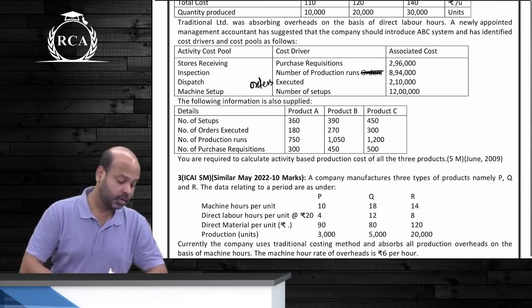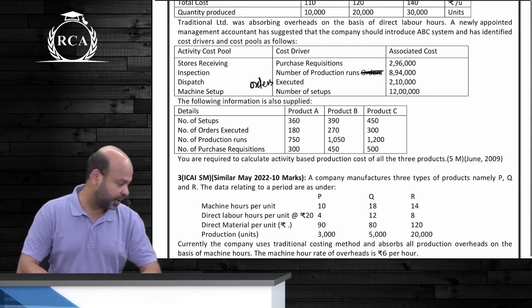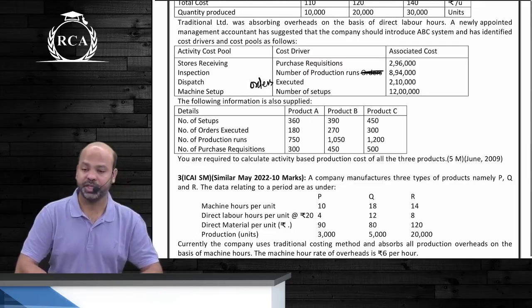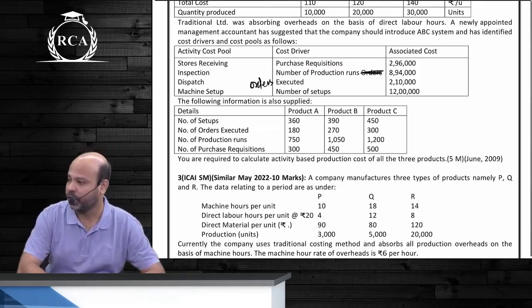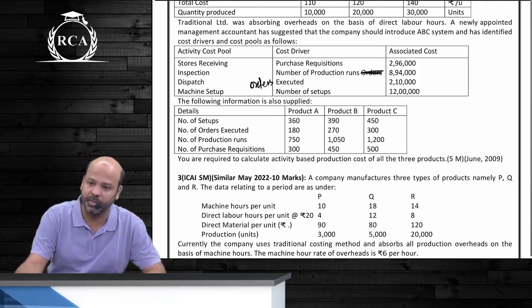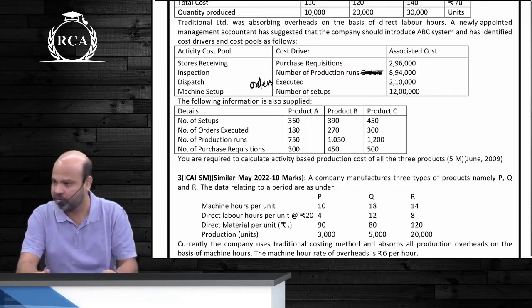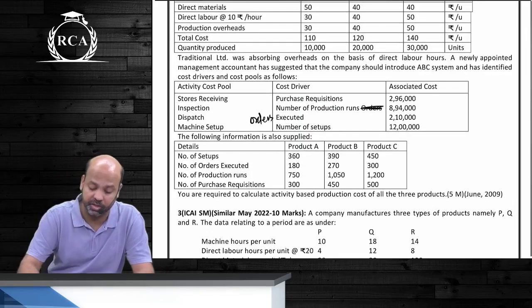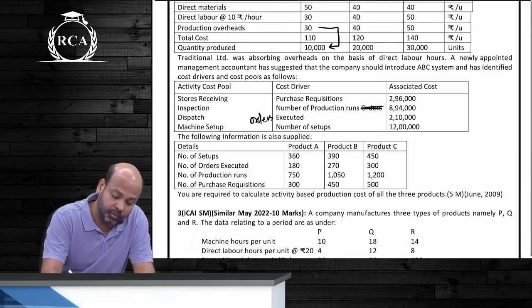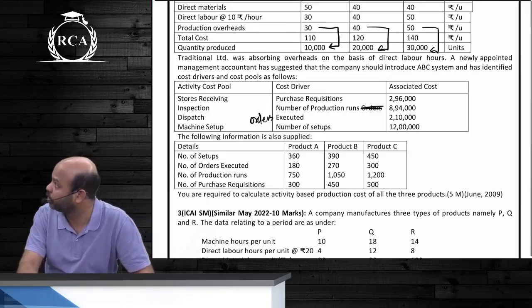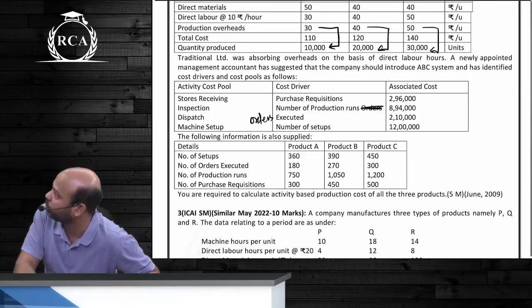So, the total overheads as per traditional method and as per ABC will not change. Whether you follow the traditional method of absorbing overheads or ABC, the amount of overheads should not change. Of course, ABC will help us in cost reduction because you know the cause and effect relationship properly. Here, can you multiply overhead per unit with the total volume? Overhead per unit with the total volume. 30 rupees per unit for product A, multiplied by 10,000 units.